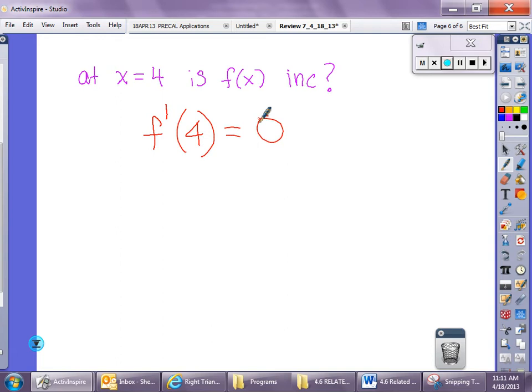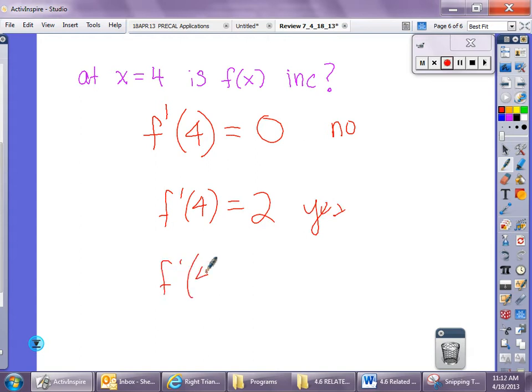So what if it was 0? It's not increasing? No. All right. What if it's 2? Yes, it is. What if it's -2? No. So one value in a derivative will tell you if you're increasing or decreasing. You don't need a full sign chart to do it.